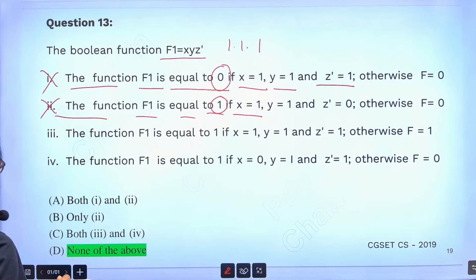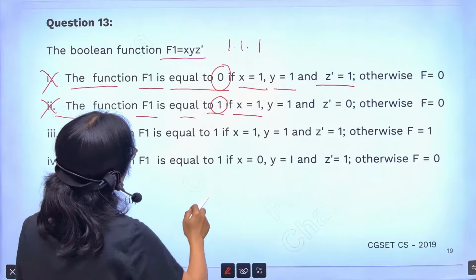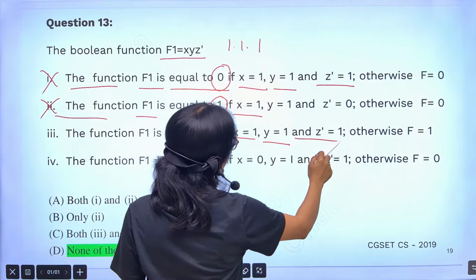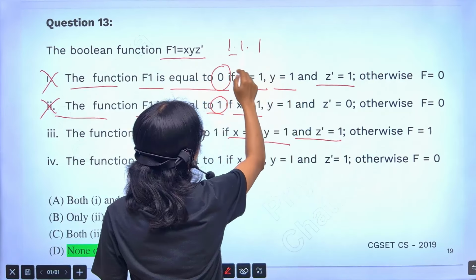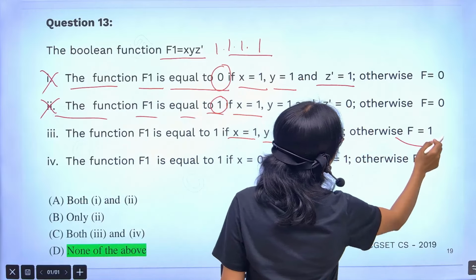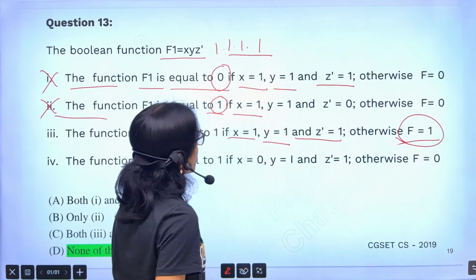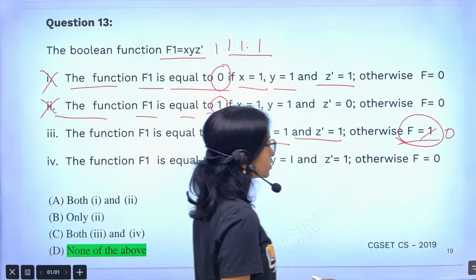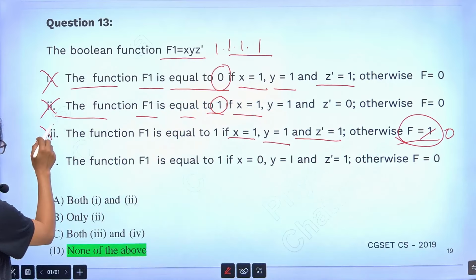The function f1 equals 1 if x equals 1, y equals 1 and z bar equals 1. I am getting 1, that is correct. Otherwise f equals 0. That's why this is also wrong.